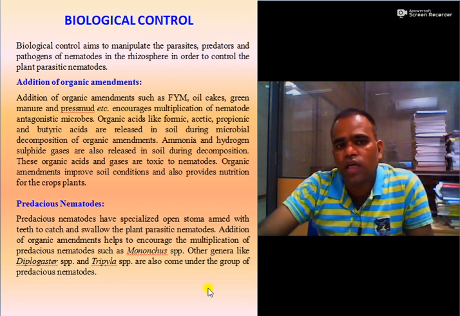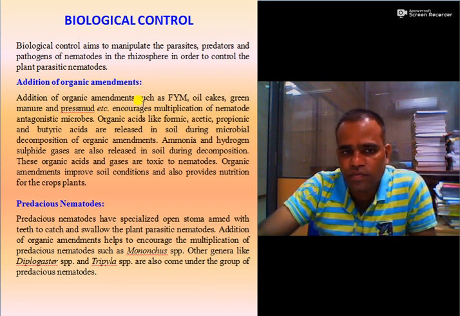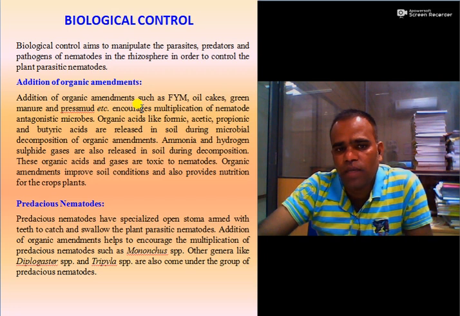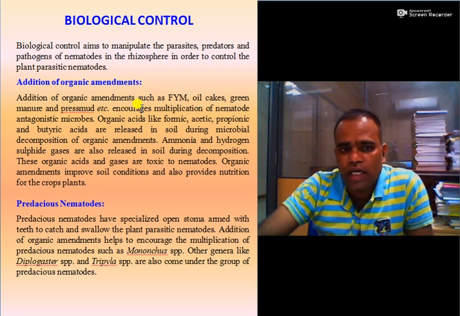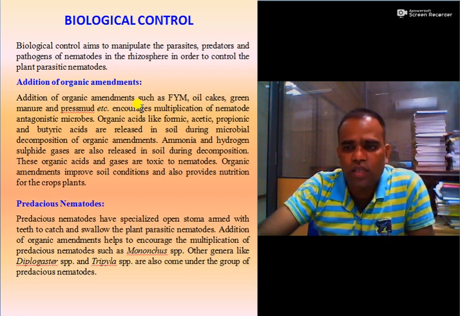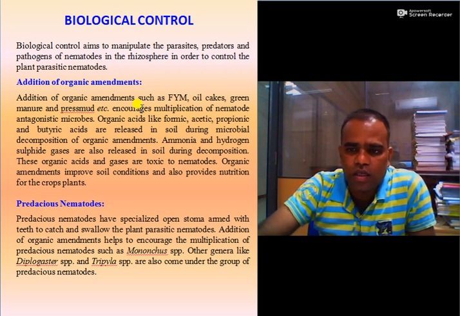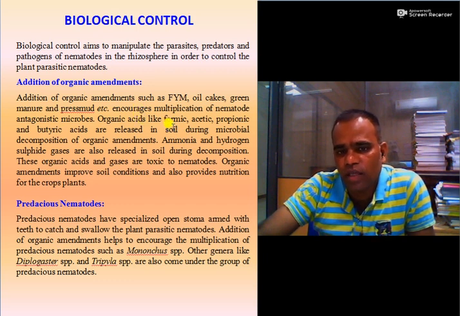The first one is addition of organic amendments. Addition of organic amendments such as farmyard manure, oil cake, green manure, and fresh manure encourages multiplication of nematode-antagonistic microbes, which inhibit the nematode population. Secondly, these amendments produce a number of organic acids such as formic acid, acetic acid, propionic acid, and butyric acid.